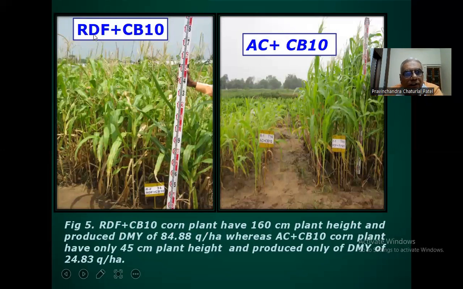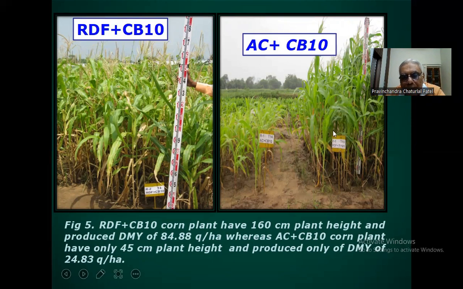Then here you can see that recommended dose of fertilizer plus cluster bean biochar at the rate of 10 ton per hectare. Here absolute control, and here cluster bean biochar at the rate of 10 ton per hectare. So here you can see the response. You compare both these treatments. So the plant height is about 4 times greater than the alone biochar.